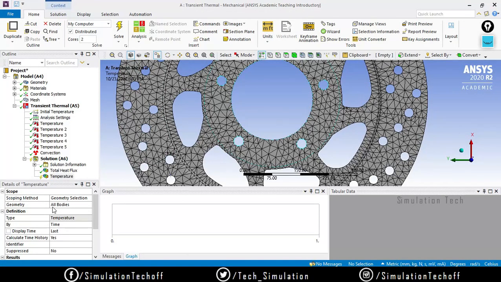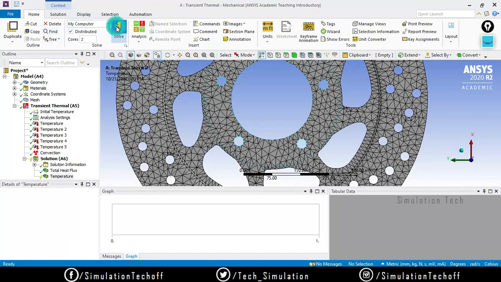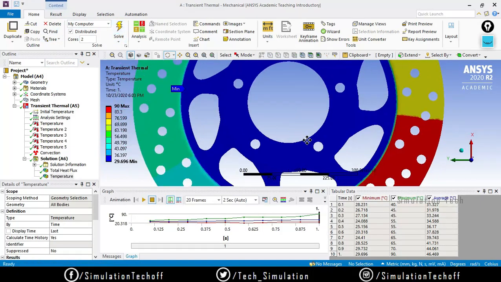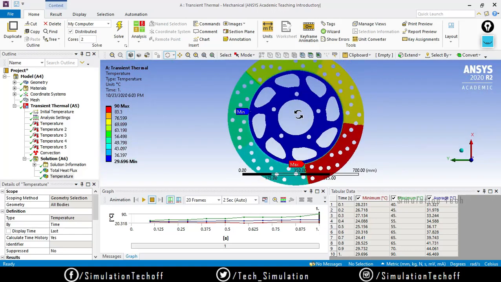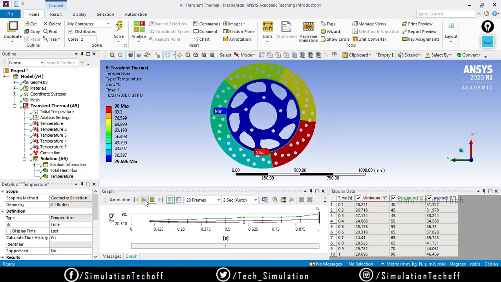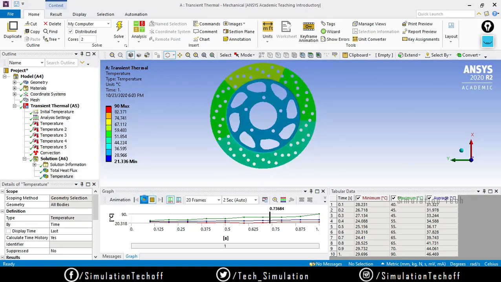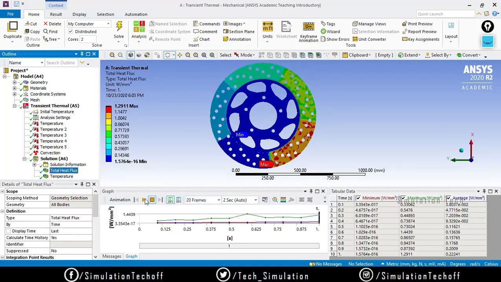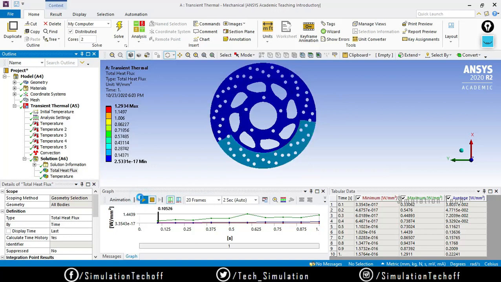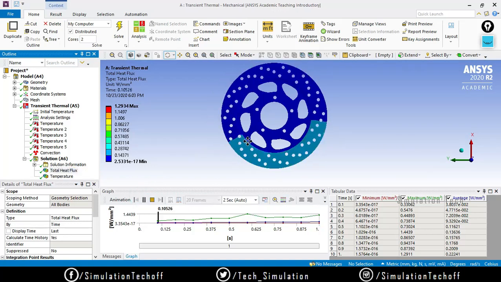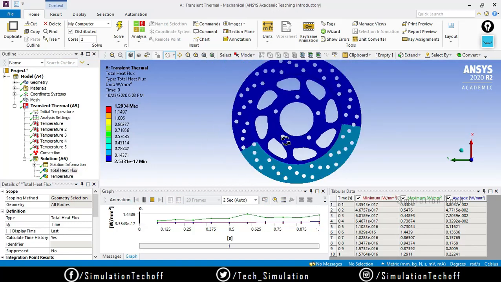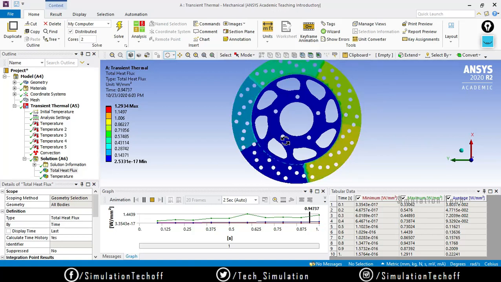In the previous case it said the geometry is edges. Okay, now we'll get the full temperature distribution. How is it actually propagated? So this is the case where the temperature distribution is actually shown.